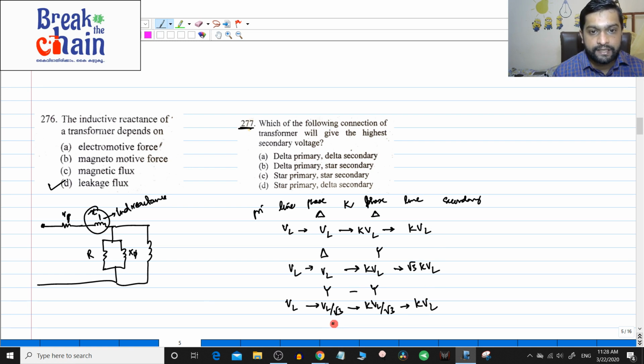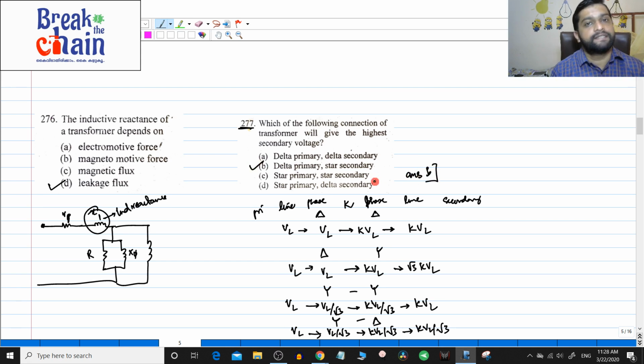And finally, star primary delta secondary, star delta. VL you apply, I do not have any more space. So this is VL divided by root 3, and on the phase side of the delta it will become K into VL divided by root 3, and this will become K into VL divided by root 3. So out of all these answers you can clearly see it is the delta star which has the maximum. So the answer here will be B, delta primary star secondary.